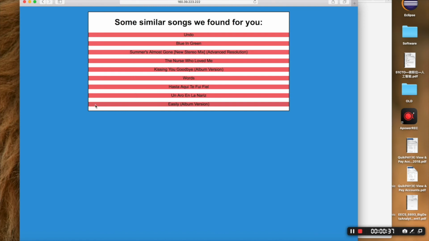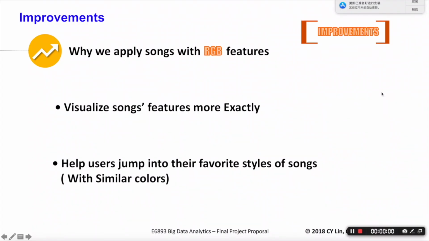And as you can see, these songs share similar colors, which means their styles and timbres are similar. So I think this is also an improvement of our application. We applied songs with RGB features to help visualize song features more exactly, and also help users jump into their favorite styles of songs directly.